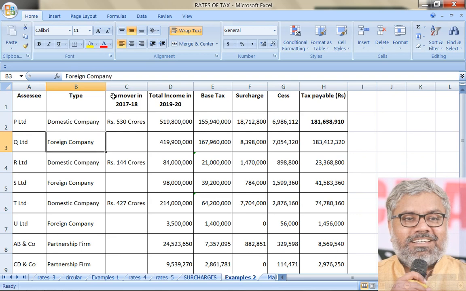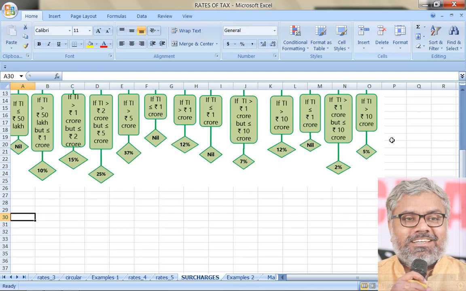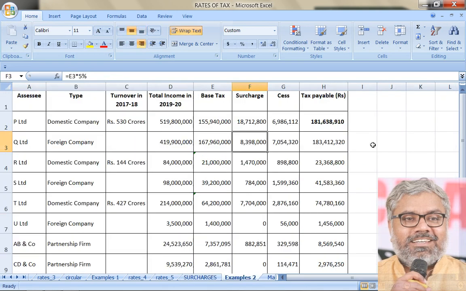Same with second case, Q Limited. That is a foreign company. Turnover doesn't matter, but rate of tax here is how much? 40%. For foreign companies, 40% rate of tax. Surcharge, you have to be once again careful. For foreign companies, surcharge applicable is nil, 2 and 5%. So this is what you have to remember. The table you have to remember very clearly. The foreign companies are having these surcharge rates. So nil, 2% and 5%.